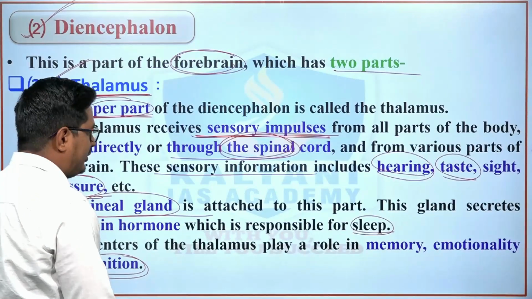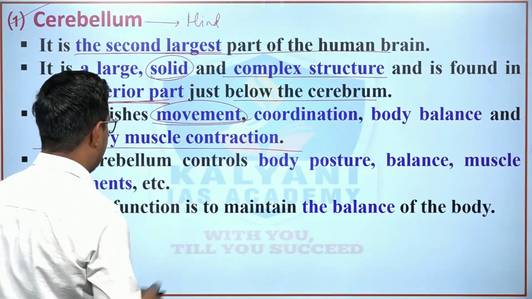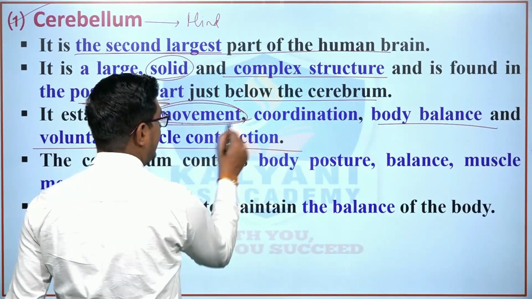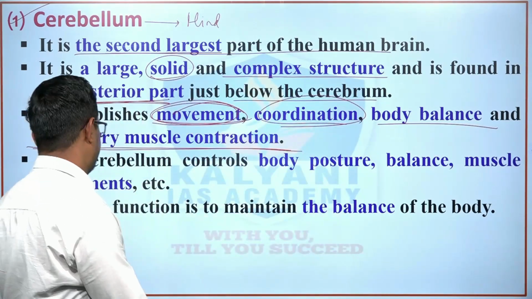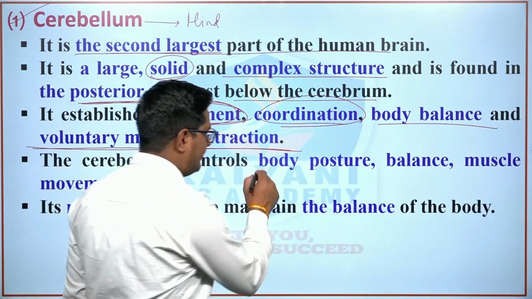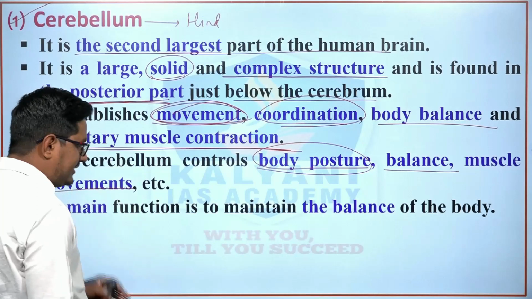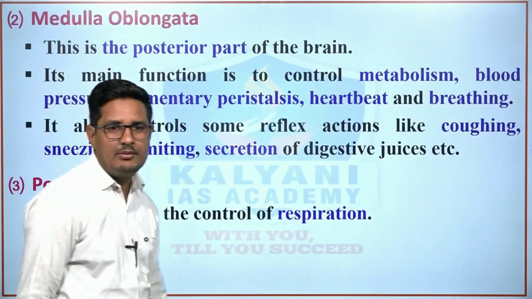And this plays an important role in body balance, movement, coordination as well as voluntary muscle contraction. The cerebellum controls the body posture, balance and muscle movements. Its main function is to maintain the balance of the body so that we could function properly.